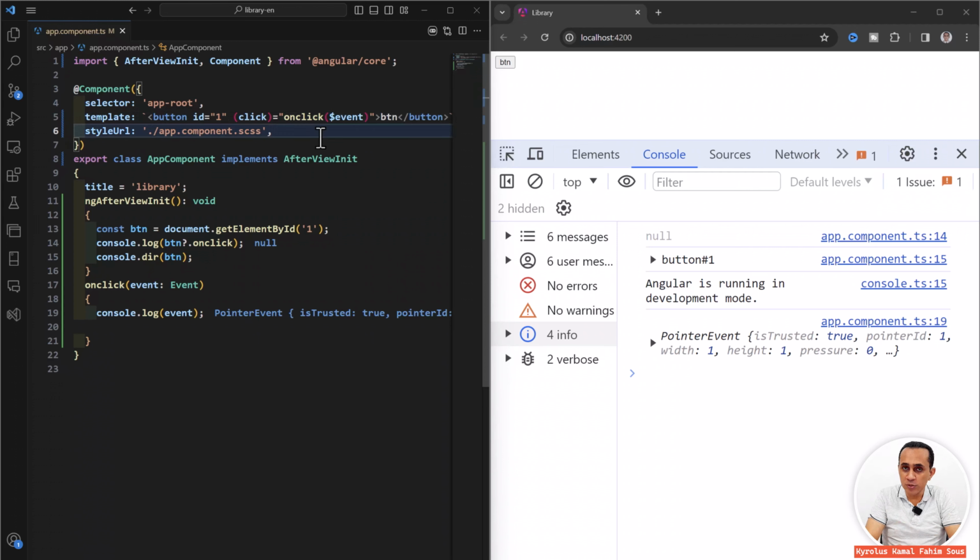In summary, to use events in Angular, you have to write the name of the event between these braces and write the code here, and this code should be found inside or should be related to the class here. Okay, this is the summary. If you need to use the event object, you have to write this variable, which is event, but we should write the $ sign before event.